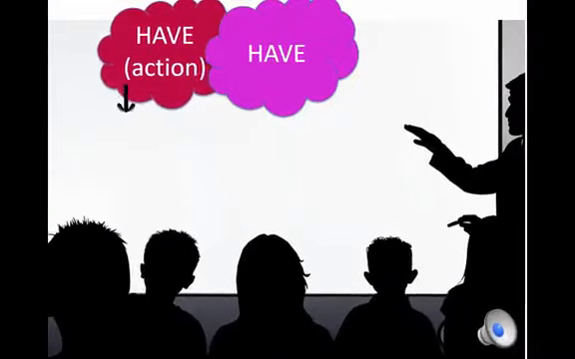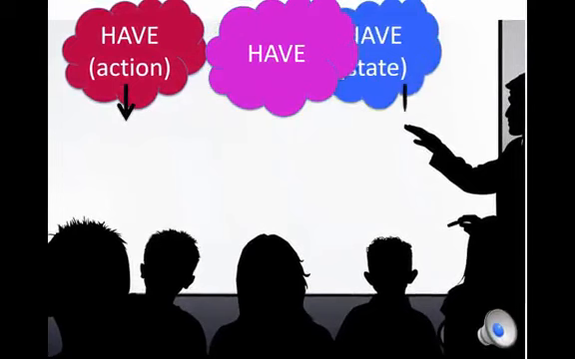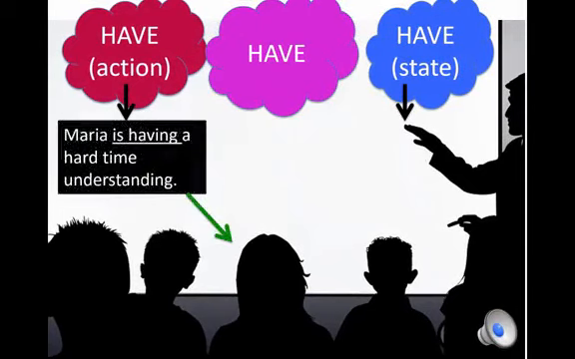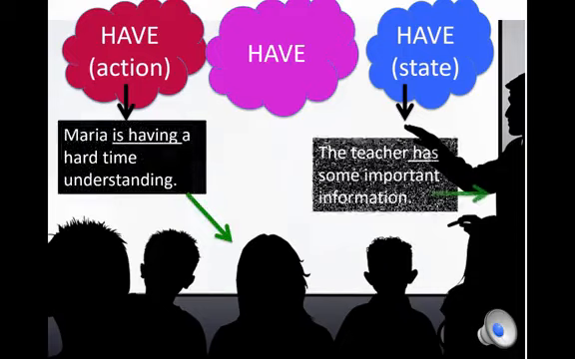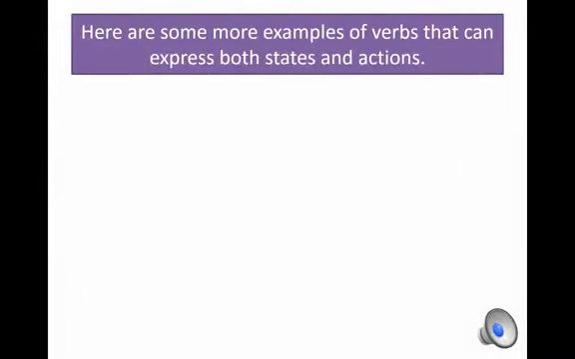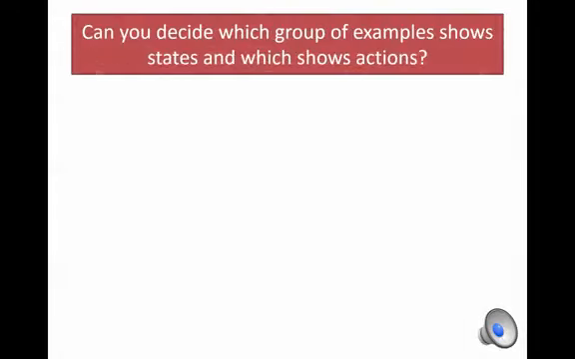Have can also be an action verb and a verb of state. Maria is having a hard time understanding. The teacher has some important information. Here are some more examples of verbs that can express both states and actions. Can you decide which group of examples shows states and which shows actions?